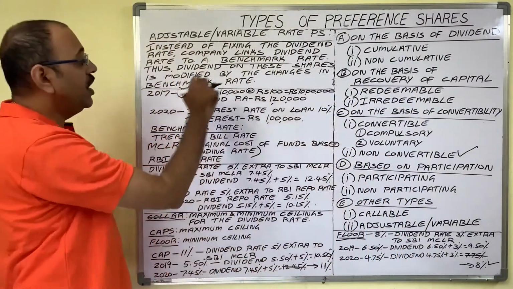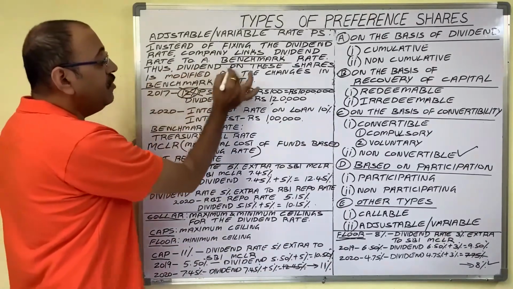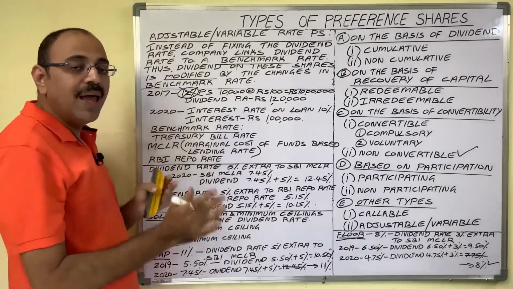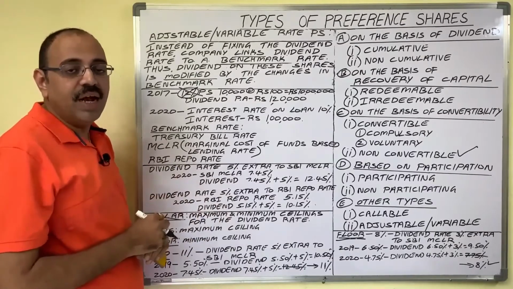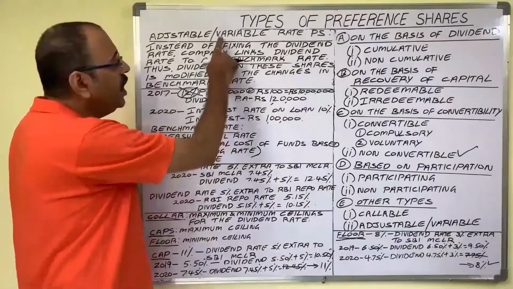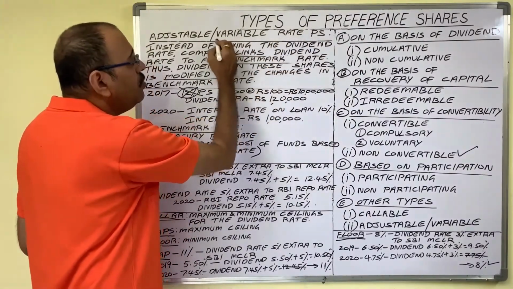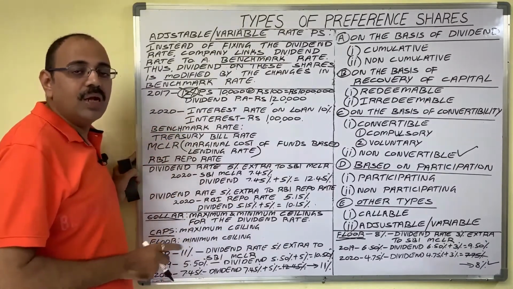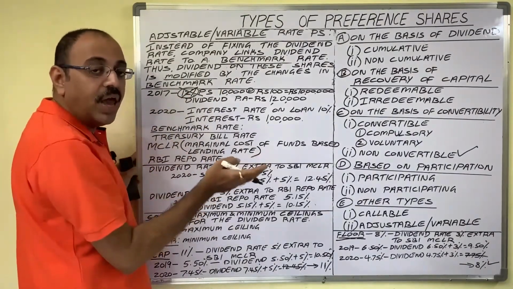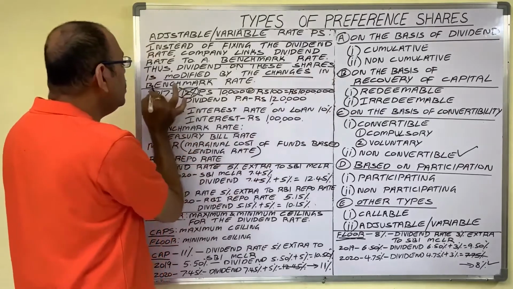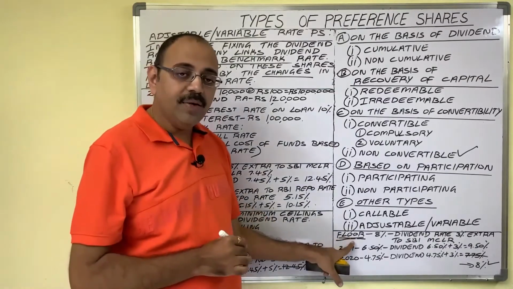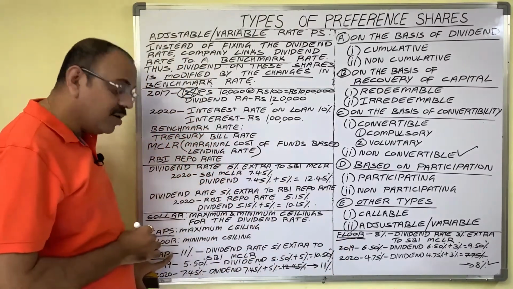Now observe this sentence, you will understand. Thus, dividend on these shares is modified. Modified means what? Adjusted, changed. That is why these shares are known as adjusted rate preference shares or variable rate preference shares. Variable means what? Fluctuating. So the dividend rate on these shares is not fixed. It fluctuates according to the changes in the benchmark rate. Generally, preference shareholders like floor rate and they dislike cap rate.